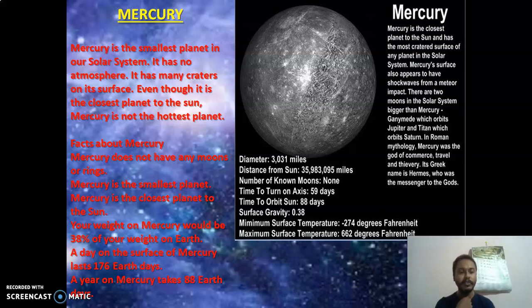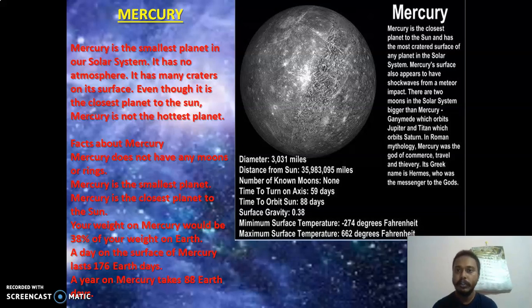A day on the surface of Mercury lasts 176 Earth days. So how long is a day on Mercury compared to our Earth? 176 Earth days is equal to 1 day on Mercury. A year on Mercury takes only 88 days. Of course, because it is very near to the sun, so it takes fewer days to complete its rotation. Okay. So only 88 Earth days it needs to complete one rotation.